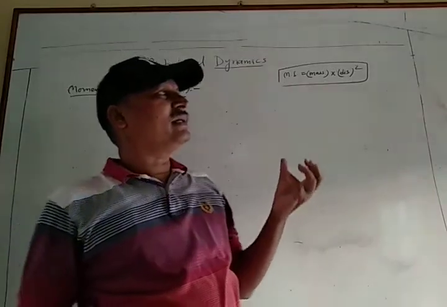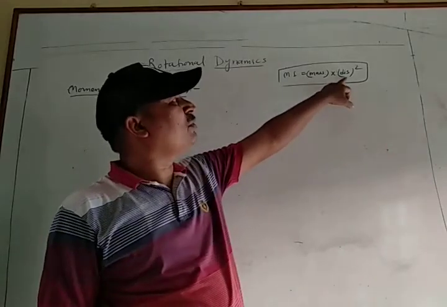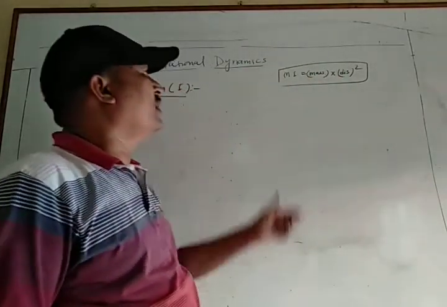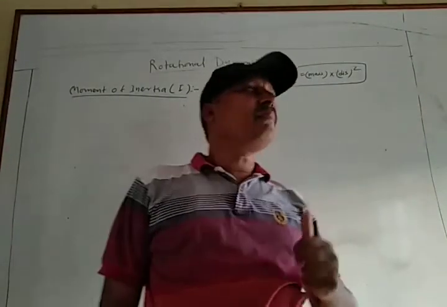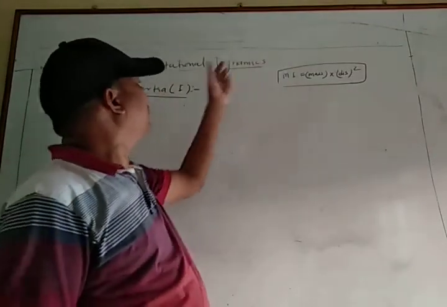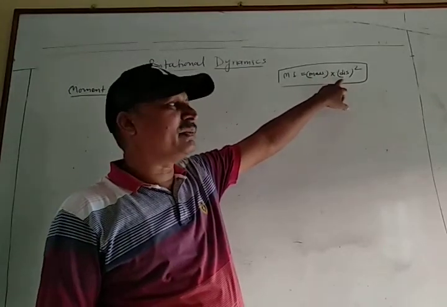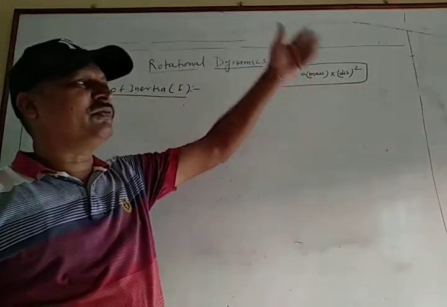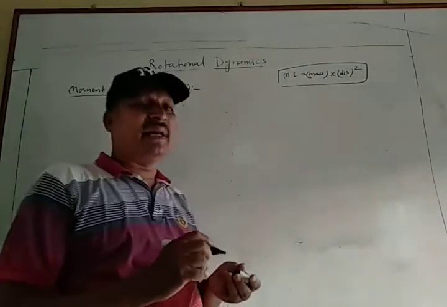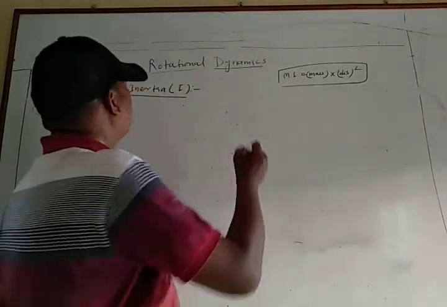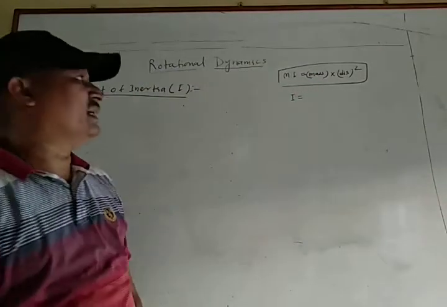But when the object has a finite number of particles, then moment of inertia equal to summation of m1 r1 square, where r1 is the perpendicular distance of the first particle, plus second, third, fourth. But in other objects, where it is not a finite number of particles, then the moment of inertia is an integral.